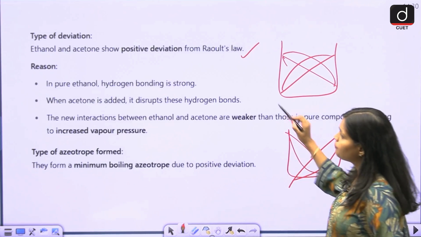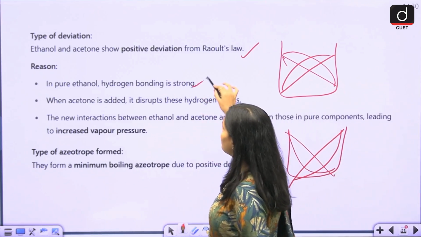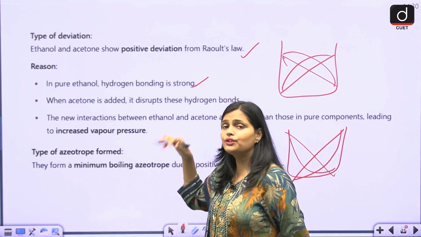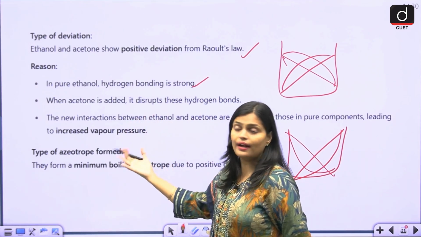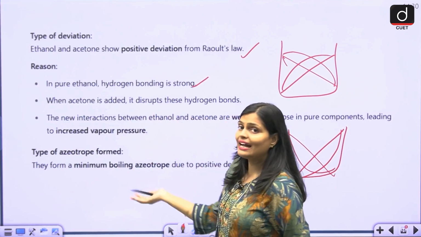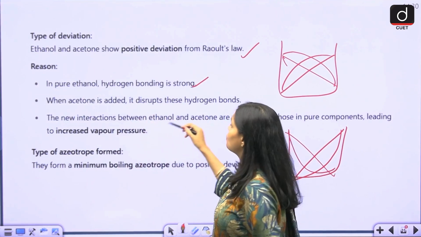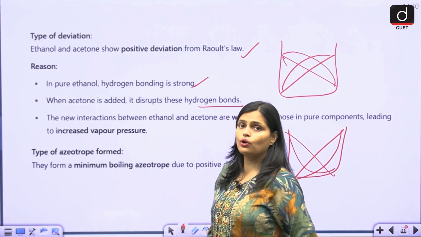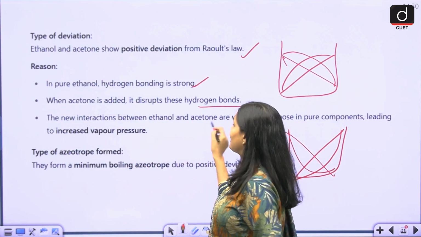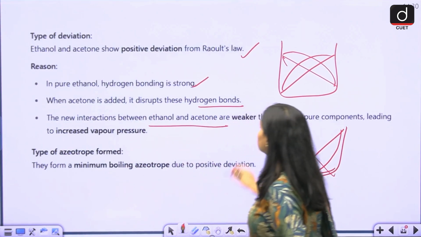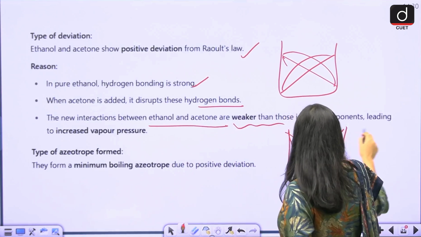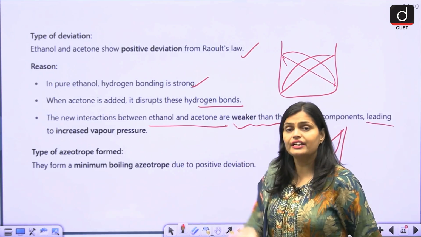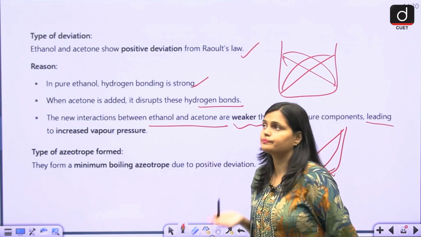In pure ethanol, hydrogen bonding is strong. When you add acetone to the ethanol, the hydrogen bonds break, and new interactions form between ethanol and acetone which are weaker than in the pure liquid, leading to increased vapor pressure.